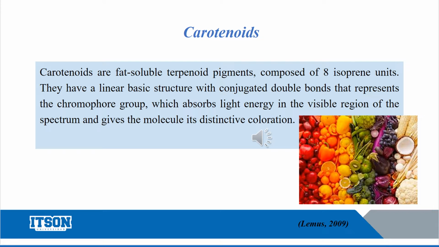The maximum wavelength at which each carotenoid absorbs depends, among other factors, on the number of conjugated double bonds and the existence of closed rings in the molecule, in such a way that 7 conjugated double bonds are required so that a carotenoid shows a perceptible color. Carotenoids absorb light in the blue and green region of the spectrum and reflect wavelengths in the yellow, orange, and red regions.